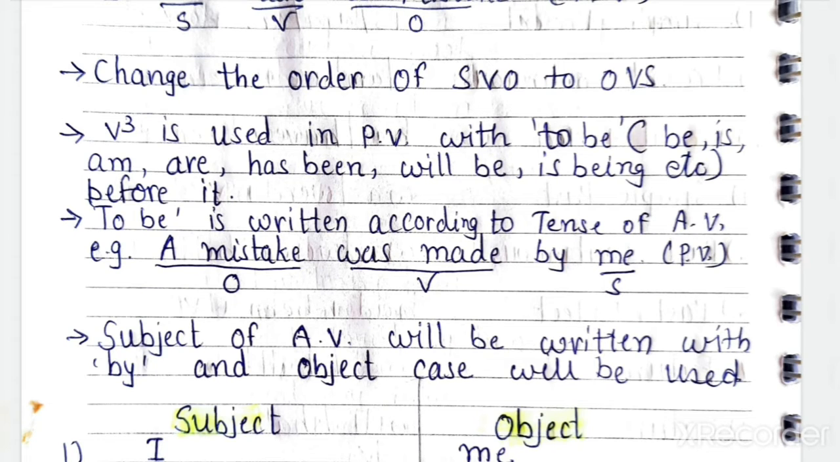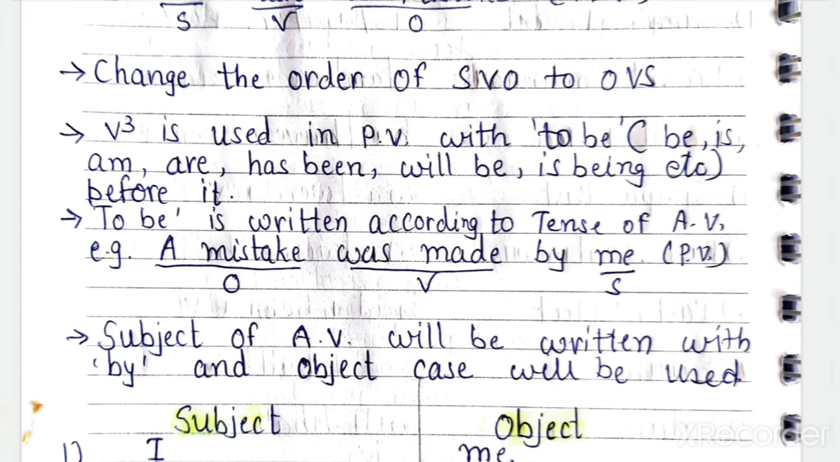Okay, so here we use the to be form, to have form, and to do form according to the meaning of the sentence. So here V3 is used in passive voice with these verbs, and to be is written according to the tense of active voice.